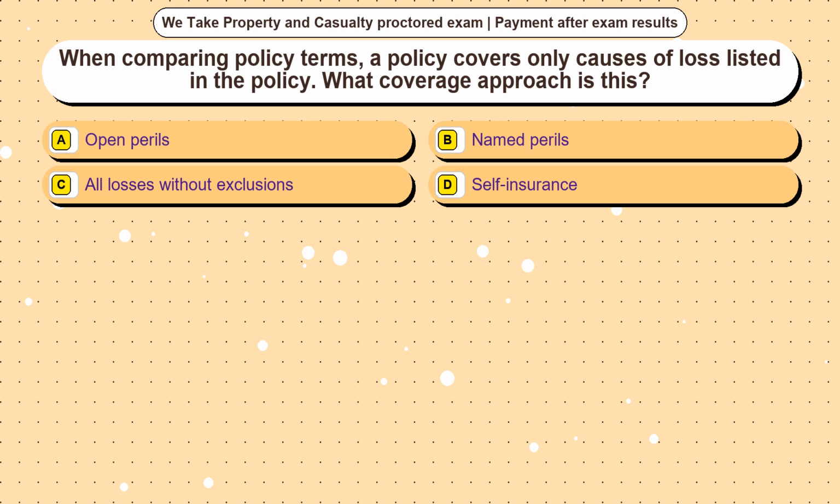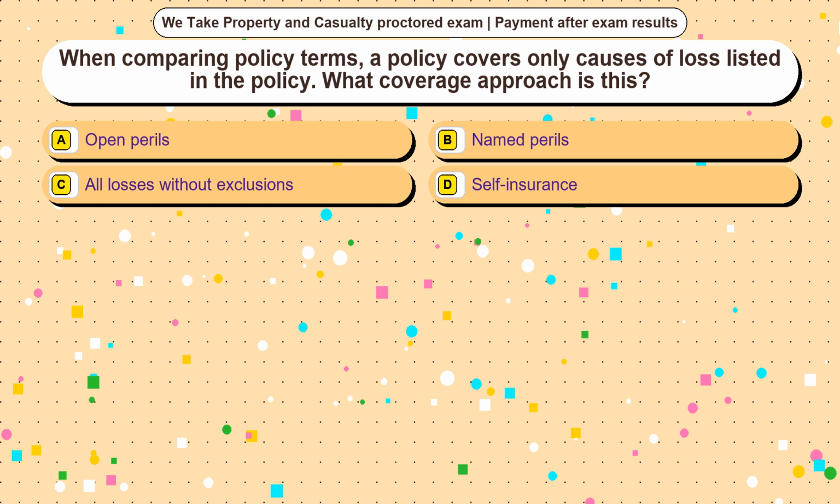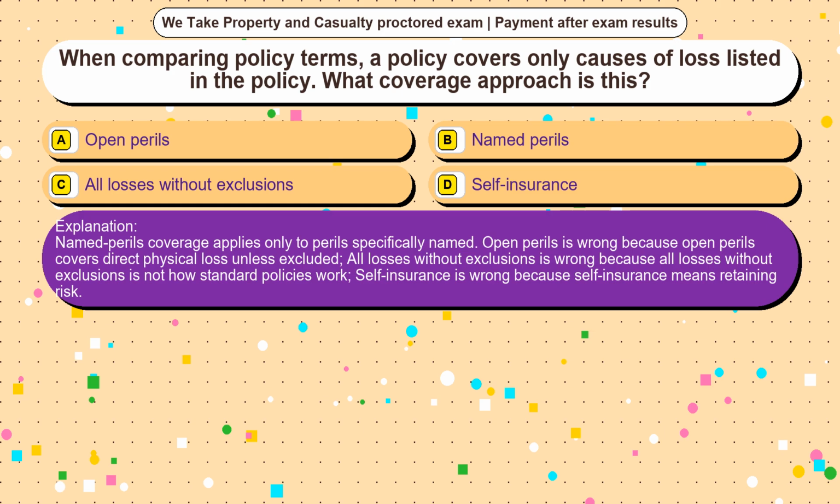Question 1. When comparing policy terms, a policy covers only causes of loss listed in the policy. What coverage approaches this? Option A, open perils. Option B, named perils. Option C, all losses without exclusions. Option D, self-insurance. The correct answer is option B. Named perils coverage applies only to perils specifically named.